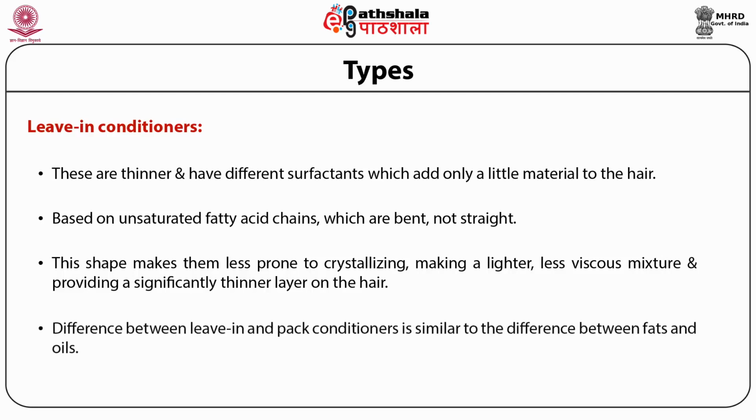The difference between leave-in and pack conditioner is similar to the difference between fats and oils. Leave-in conditioner is designed to be used in a similar way to hair oil, preventing the tangling of the hair and keeping it smooth. Its use is particularly prevalent among those with naturally curly or kinky hair.